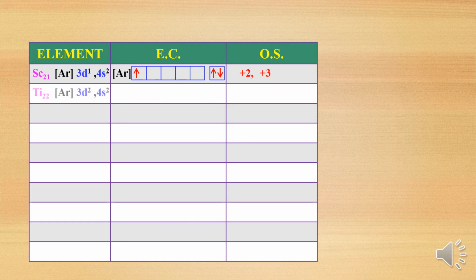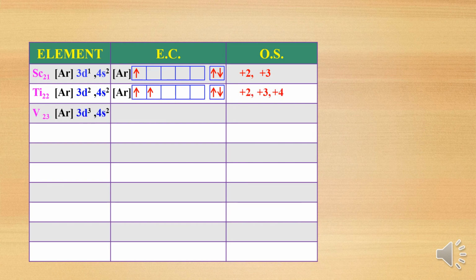Like that, if you calculate for titanium, 3d2 4s2, again plus 2 is the minimum oxidation state and plus 4 is the maximum. So in between plus 2 and plus 4, one more oxidation state comes, plus 3, that is also possible. So plus 2, plus 3, plus 4.